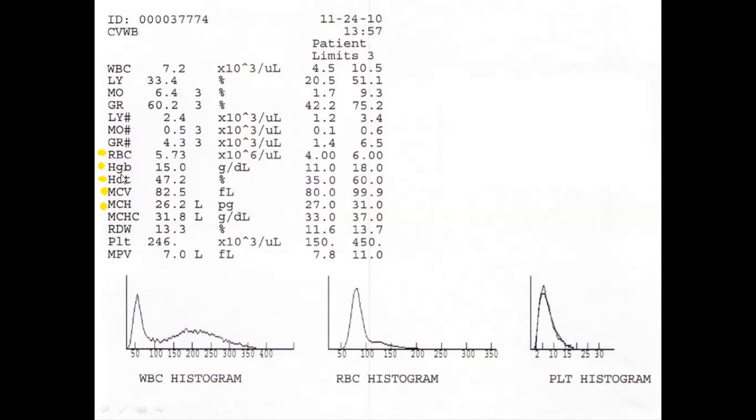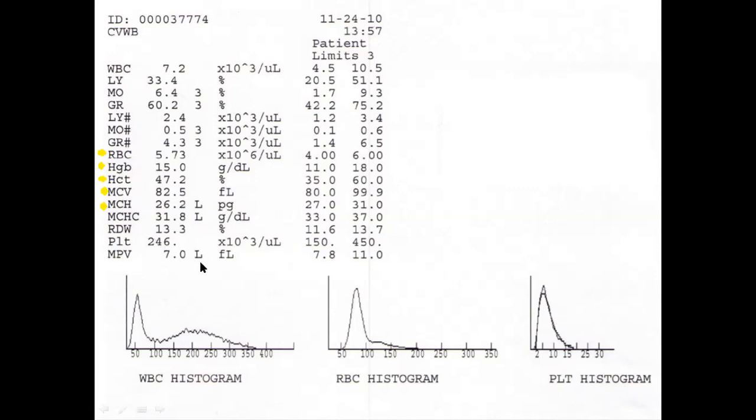The hemoglobin is 15 gram per deciliter, and the normal range is 11 to 18 grams per deciliter. Platelets are 246 into 10 raised to power 3 per microliter, and the normal range is 150 to 450. So this is actually a normal report.